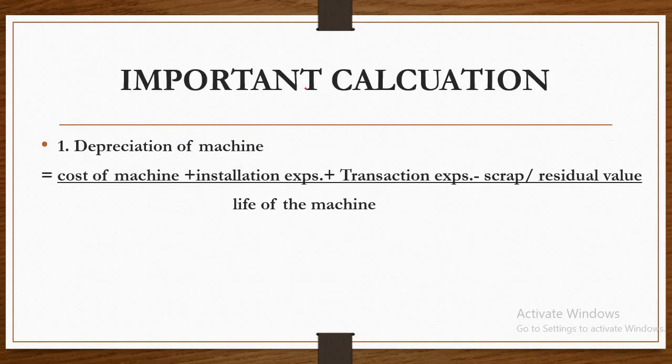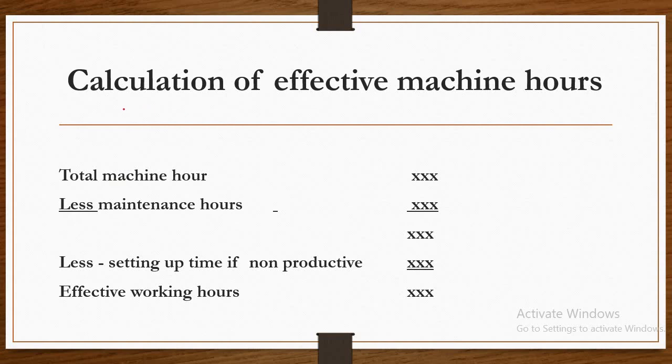Then some important calculations. First we need to calculate the depreciation of the machine. Depreciation of machine is equal to cost of machine plus installation expenses plus transportation expenses minus scrap value, meaning residual value, divided by life of the machine. So this is the formula for calculating the depreciation of each machine. Then how to calculate effective machine hours.